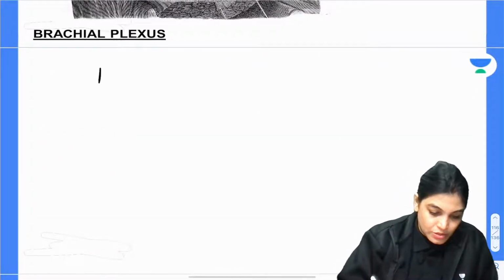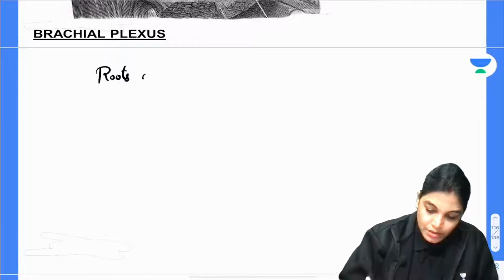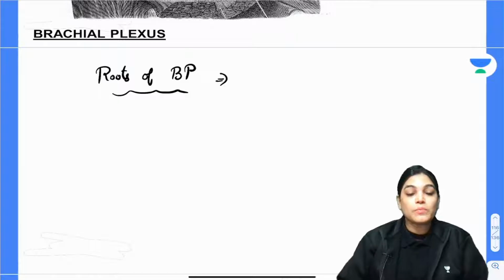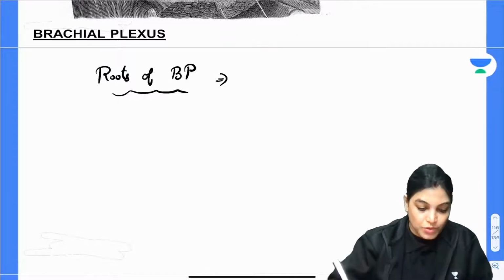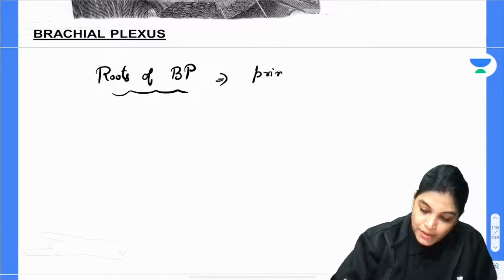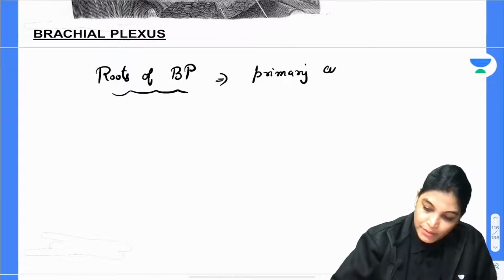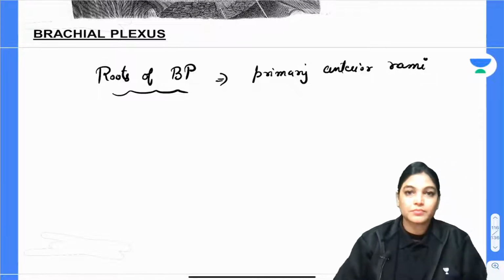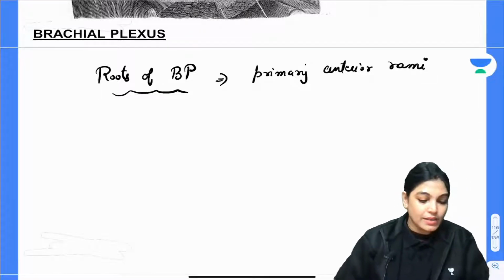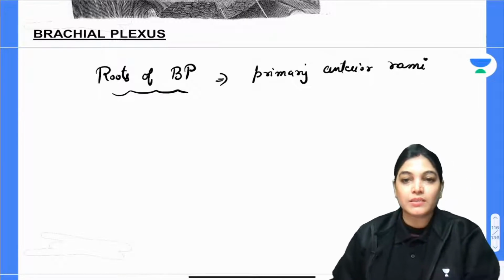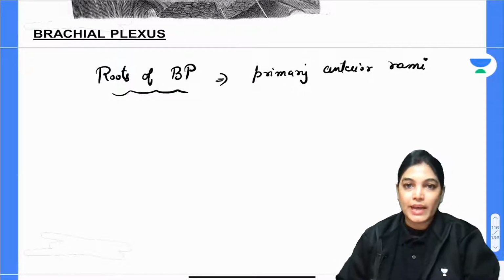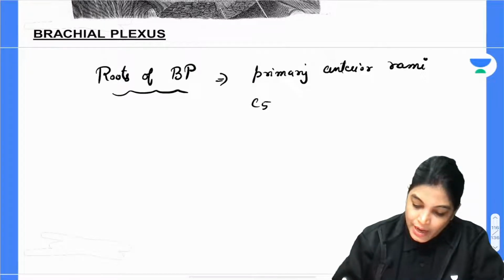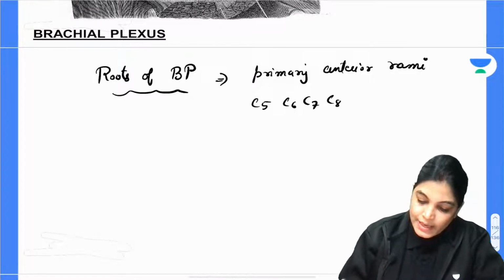Firstly, let's talk about the roots. The roots of the brachial plexus are formed by the anterior primary rami of C5, C6, C7, C8 and T1. Any doubt you can ask me, I am seeing the messages also. If you have got any doubt, you can ask me.